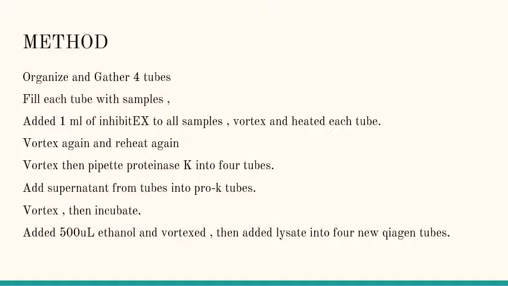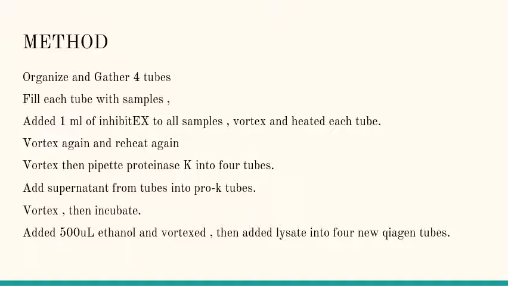Then we placed all 4 back into the heat plate, and we left them for 3 minutes instead of 2 minutes. And then once the 3 minutes had passed, we centrifuged all the samples for 1 minute at 14,000 rpm, and then we pipetted 15 microliters of proteinase K into the 4 microfuge tubes, and then we labeled them again 1 through 4 with our group number, and then we pipetted 500 microliters of the supernatant from each of the first 4 tubes into their respective new microcentrifuge tube with proteinase K.